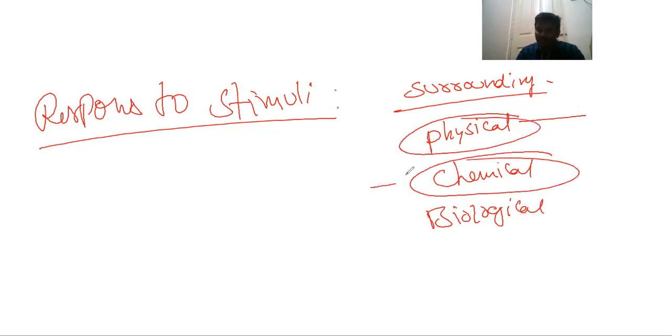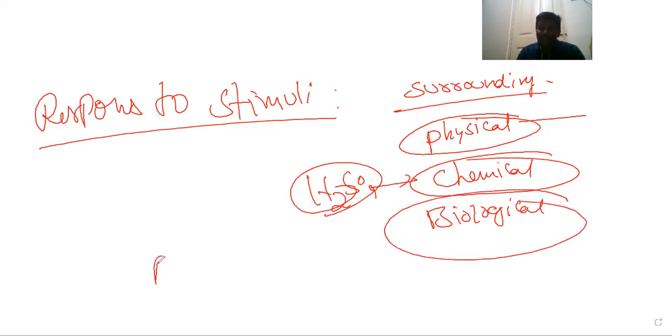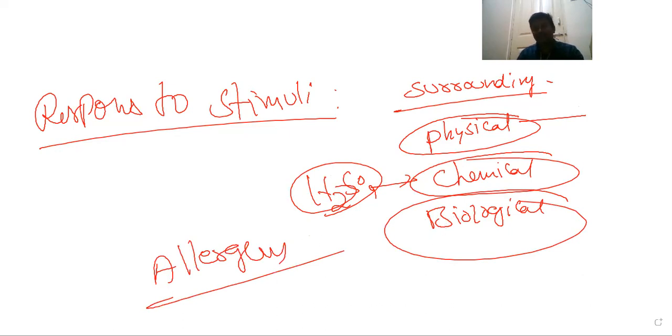Chemical stimuli: if we use any chemicals, like sulfuric acid, living organisms can identify the sensation. Biological stimuli: if any allergens enter the atmosphere, those allergens cause various kinds of infections in living organisms. In this way, for various kinds of external stimuli, living organisms show some response.